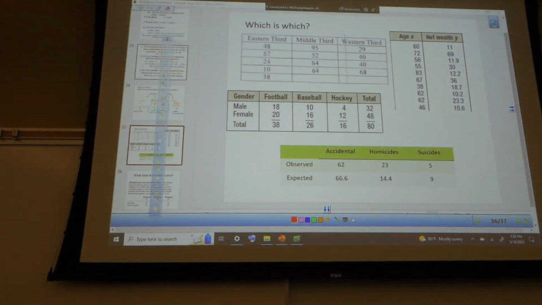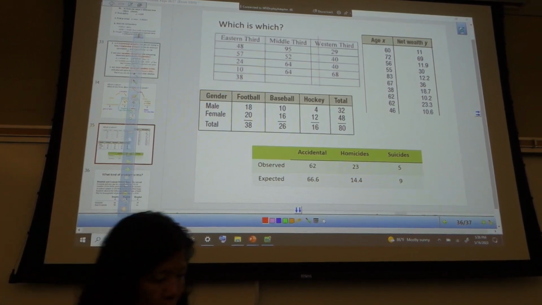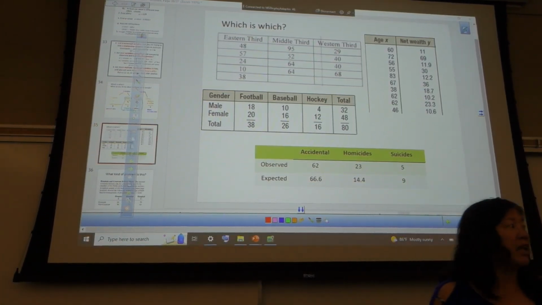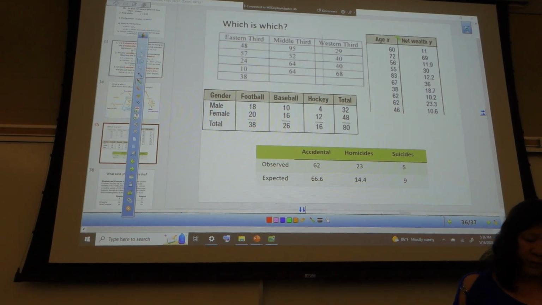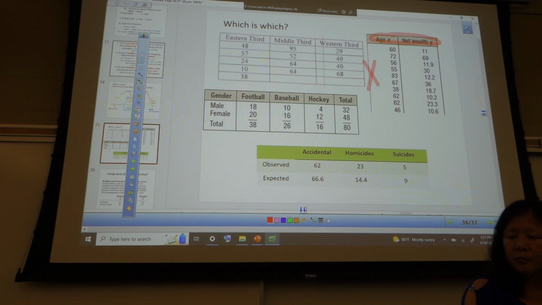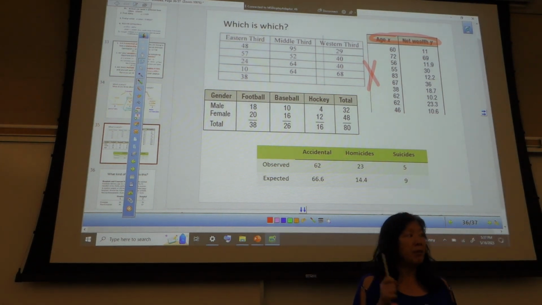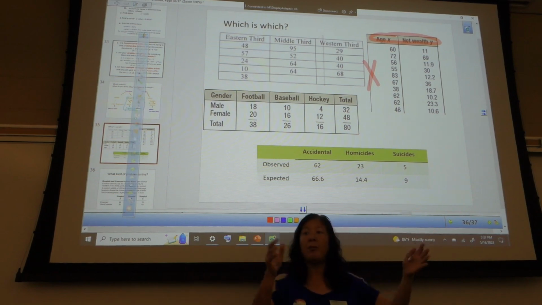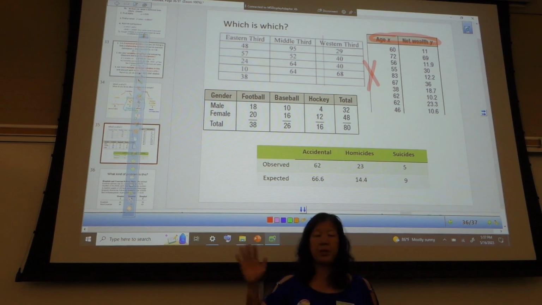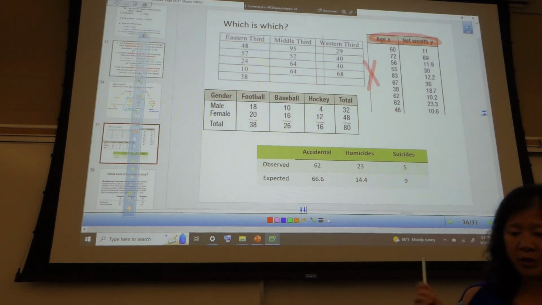Okay, so first off, let's take a look at the far right one. What I'm going to do is have you look at where the labels are. There are labels up top. There are not labels here. Everyone see that? That means it cannot be a matrix. A matrix must have labels across the top and along the side. If it only has one or the other, it cannot be a matrix. Everybody on board with that? So this cannot be a matrix.